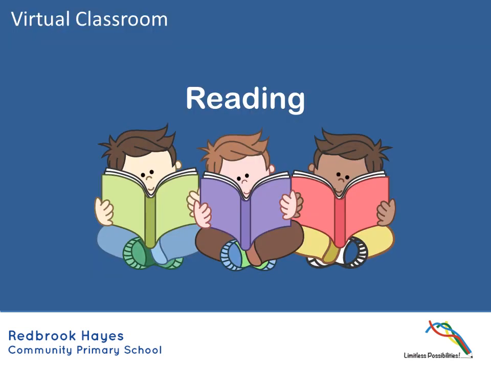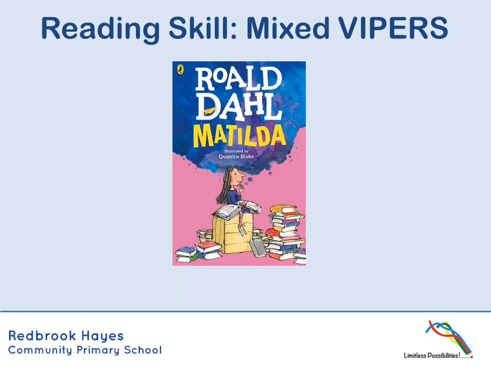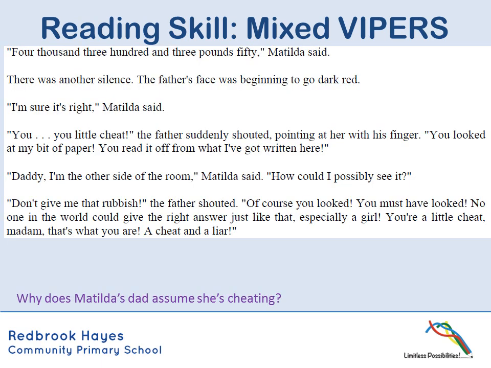So again, we're going to start off with our reading and continue with chapter 5 of our Matilda text. And again, concentrating on those mixed vipers. So let's have a look at our first question. It says, why does Matilda's dad assume she's cheating? So again, we've got that why question tag, which implies that it's an inference question. And let's begin to find the information.